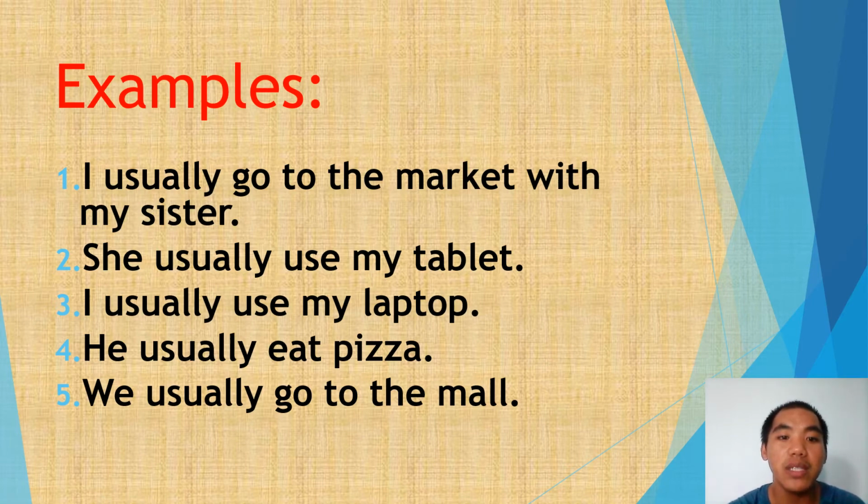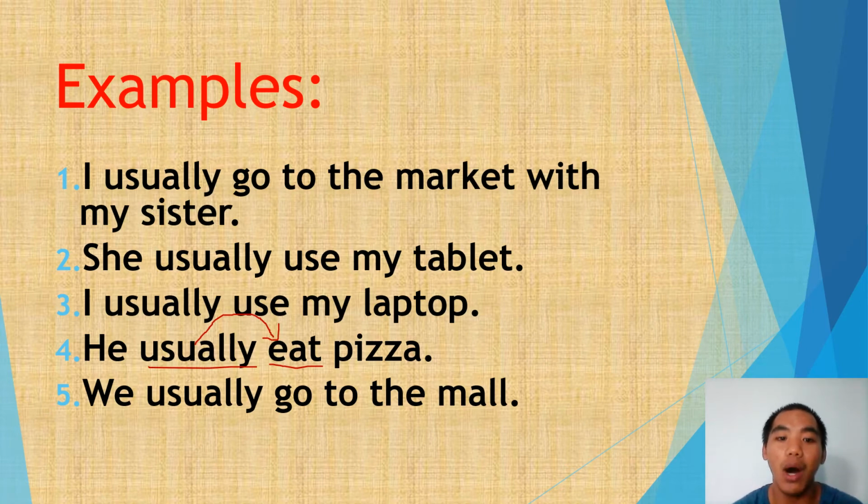adverb of frequency tells how often the action verb happens or occurs. Like for example, let's take number 4 as an example. He usually eats pizza. What is the verb used in that sentence? It's eat, right? And the adverb of frequency that was used is usually. Now, the adverb of frequency modifies the verb which is eat.